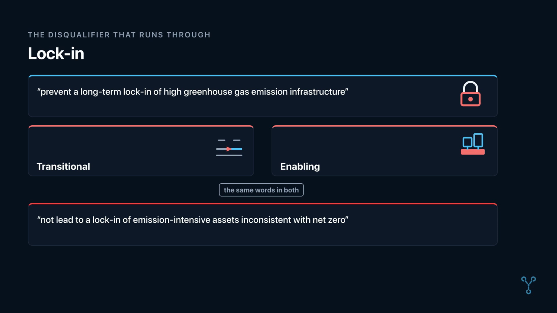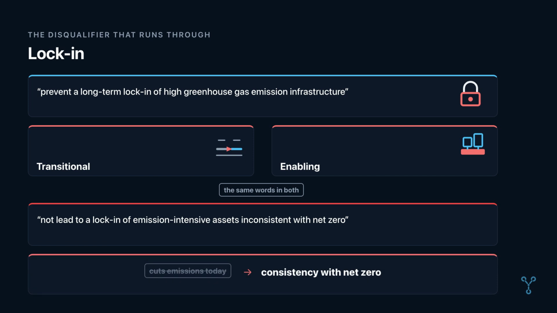Updating the principles involved avoiding identifying as climate mitigation finance certain activities that, despite reducing emissions in the short term, risk locking in emissive technologies over long periods and run counter to the structural changes needed. An activity that cuts emissions today can still fail. Short-term reduction is not the test. Consistency with a net zero trajectory is the test.